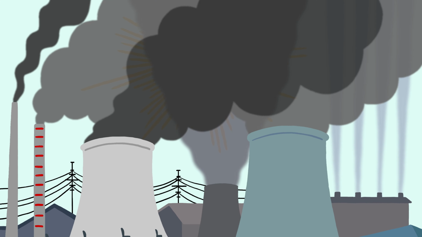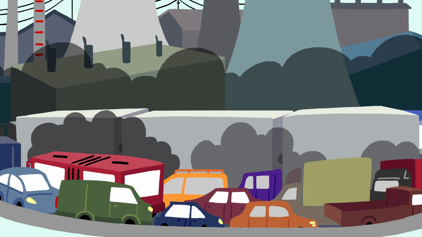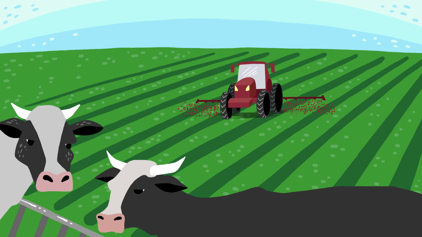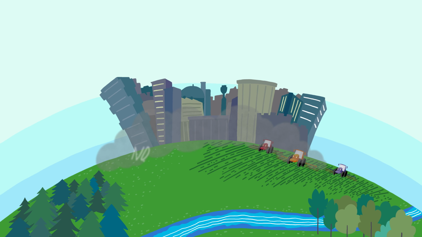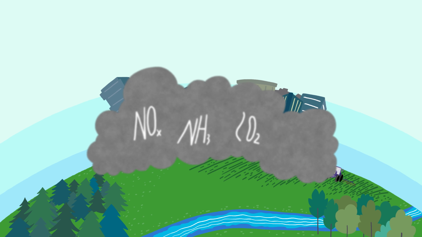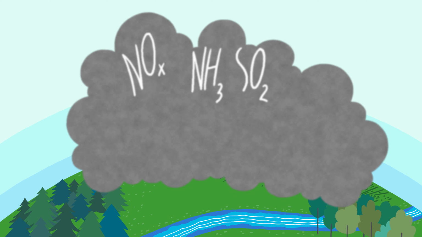Pollution comes from urban sources, such as power stations and vehicles, as well as rural sources, like farm animal manure and fertilizers. Nitrogen oxides, NOx, ammonia, NH3, and sulfur dioxide, SO2, are all contributors to air pollution.